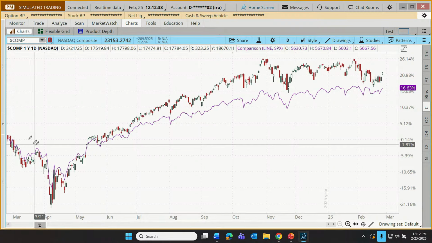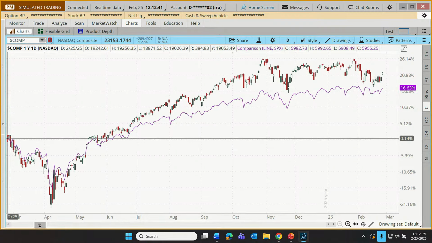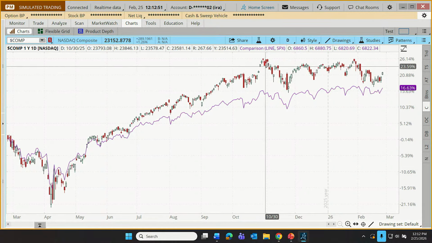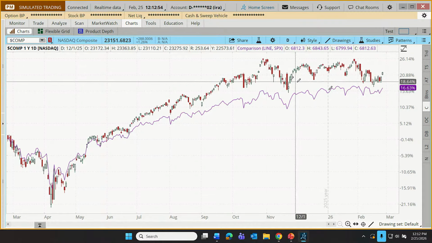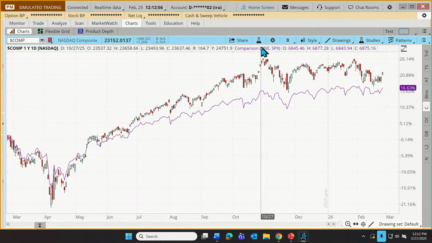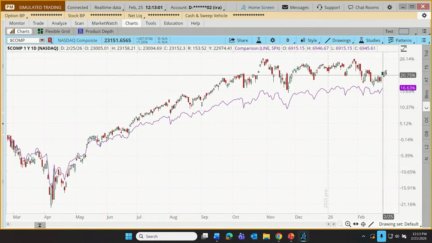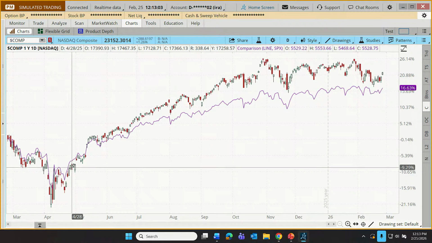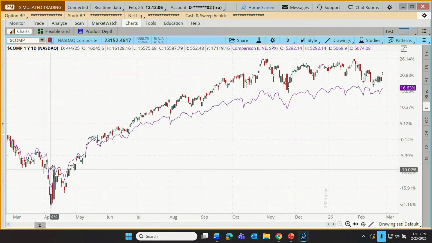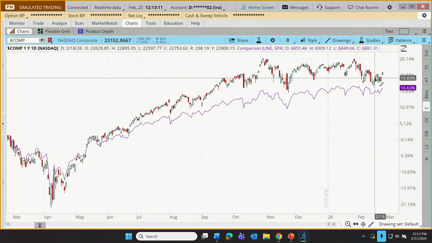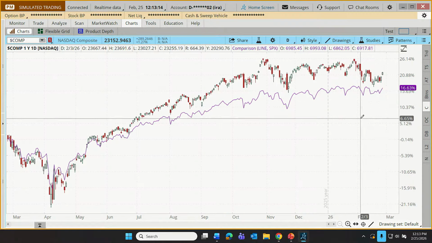And you see what's happened here? Now both of these are starting February 25th, and they're on the same scale, which is a percentage increase or decrease scale. So we can see the candles now represent our NASDAQ composite, and the purple line, as indicated right here, is our comparison line, the S&P 500. And we can just do a quick visual assessment. Looks like the NASDAQ got off to a weaker start over the last 12 months. It started to advance ahead of the S&P, but both have been consolidating. They've kind of been pinching toward each other.